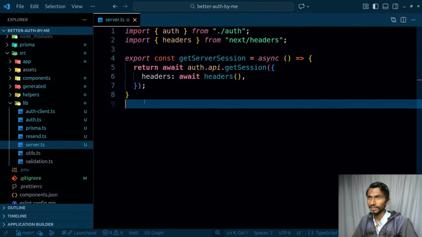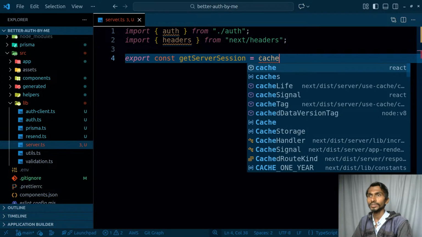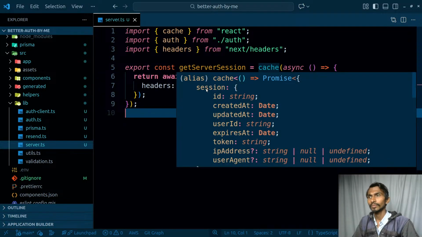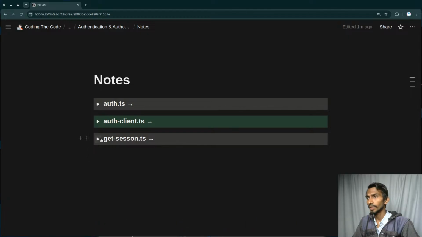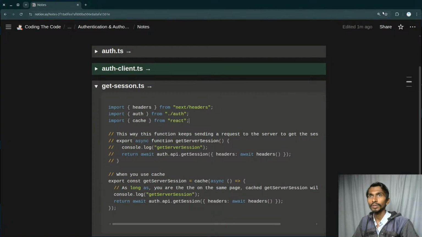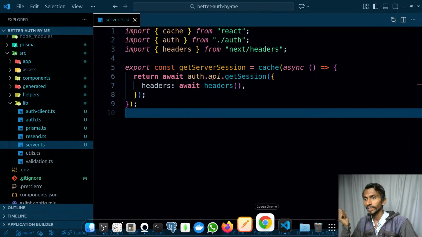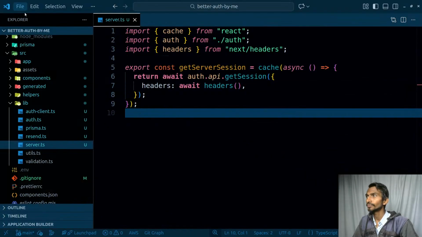So I just hope that I will not get stuck in between, and I have to first of all cache this. So it will be coming from React. Let's see what it does. Notes. This is where I actually implemented this, and this was coming from where? This actually came from React, and it simply caches the server session, as simple as that. Am I crazy? I closed that. Never mind. Let's have it like this over here.